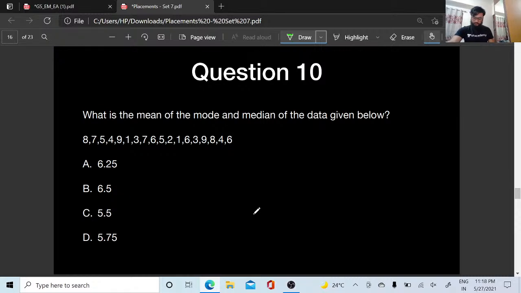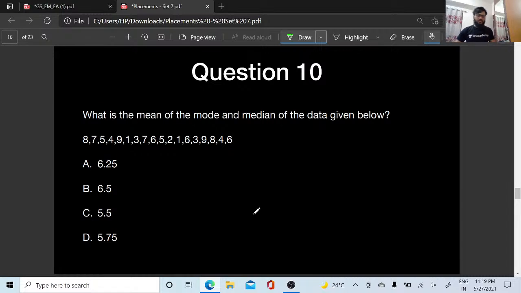No issues. I'll be getting that PDF in a moment.